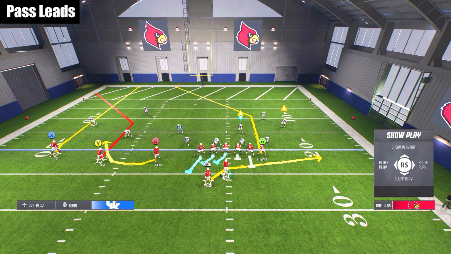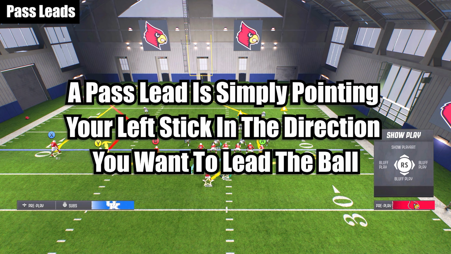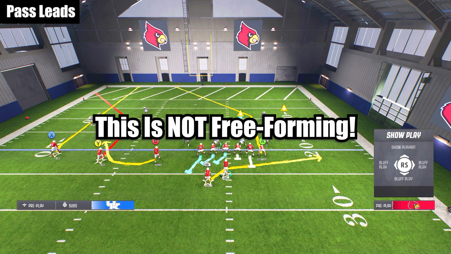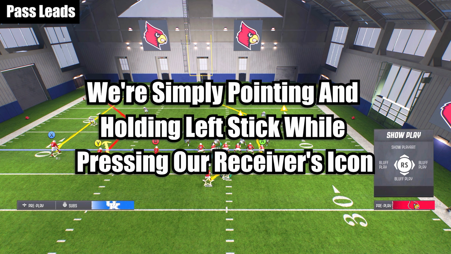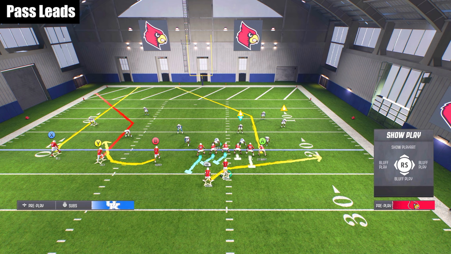But to start, let's talk about what a pass lead actually is. A pass lead is simply pointing and holding your left stick in the direction that you want to lead the ball while your quarterback is going through his throwing motion. And to be clear, we are not talking about freeform passing. We are not pressing any special buttons. We are simply pointing and holding the left stick while we press the icon of our receiver. You can think of pass leads as essentially fine-tuning exactly where you want to place the ball around your receiver.